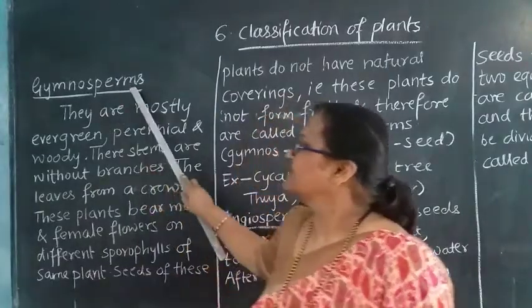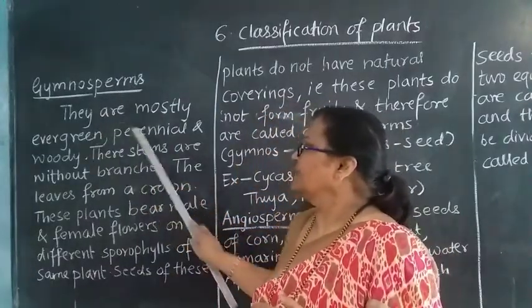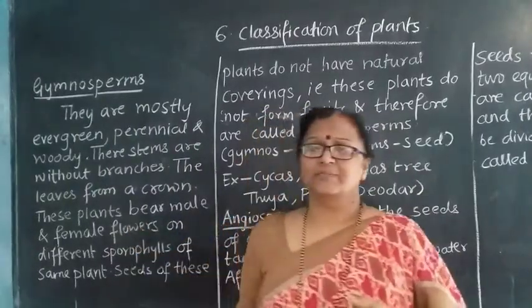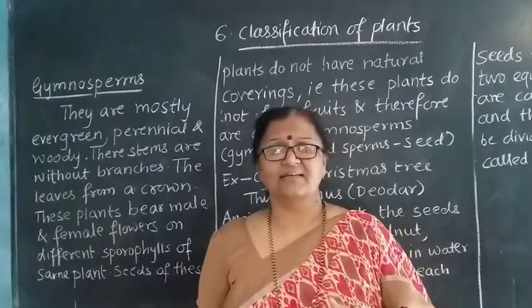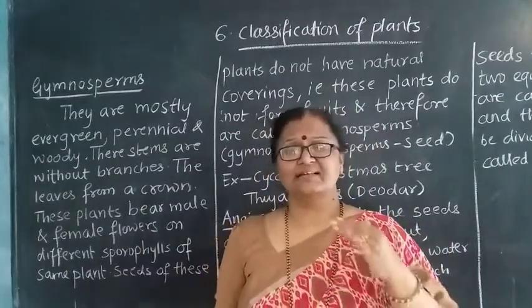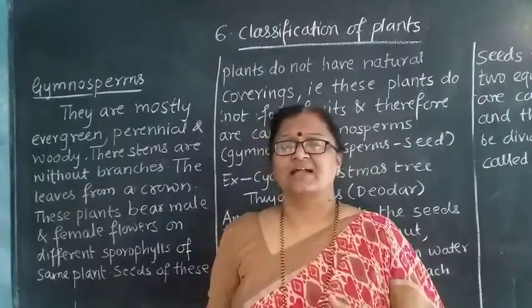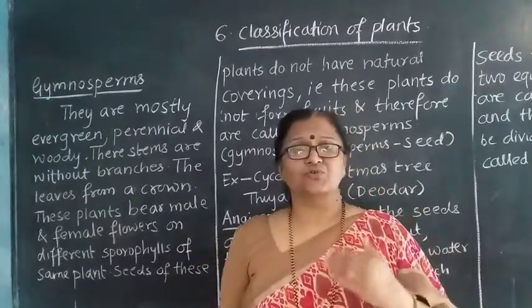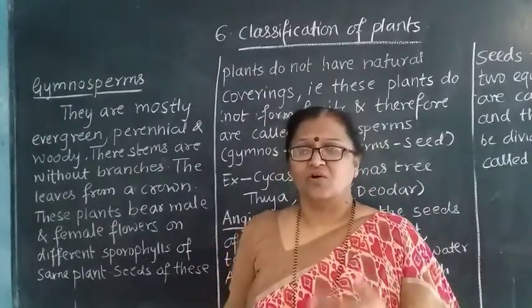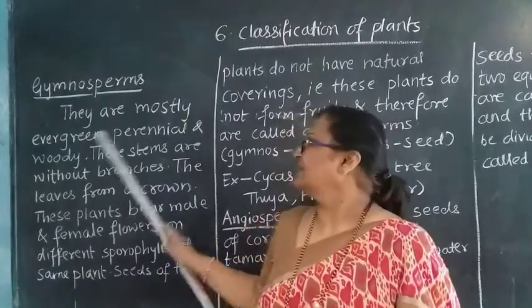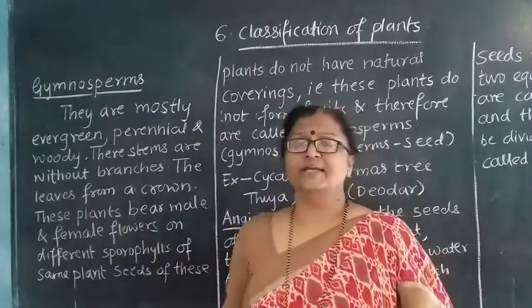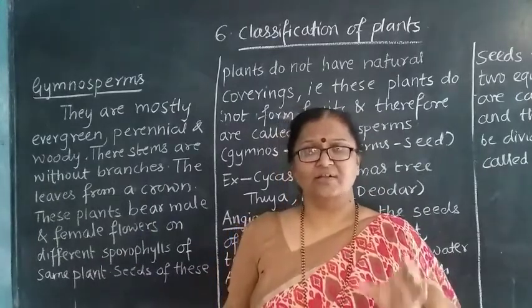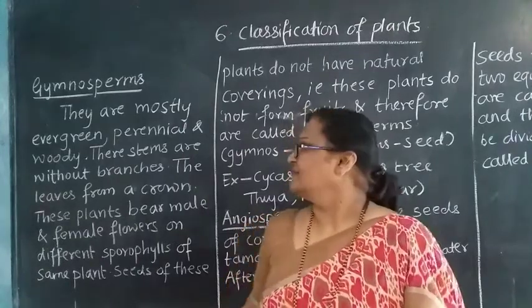See here first. They are mostly evergreen, perennial and woody plants. What are they? They are evergreen, means throughout the year they are green, having a green luster on their leaves, and everywhere there is greenery. Then perennial, growing 2 times or many times in a year. They are woody. Woody means what? Their structure is somewhat wood-like, or they contain mostly wood part.